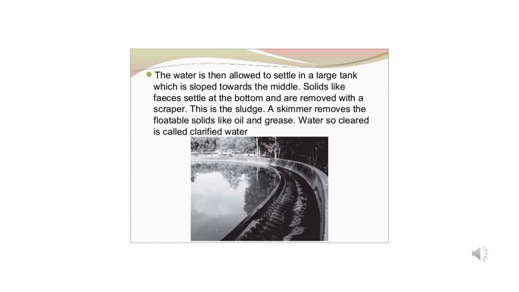So once this grit, pebbles and all the large impurities have been removed, water is allowed to settle in a large tank which is sloped towards the middle. Solids like feces settle down at the bottom and are removed with a scraper, and this is what is sludge. A skimmer removes the floatable solids like oil and grease. Water so cleared is now called clarified water. This sludge can be used as fertilizer.